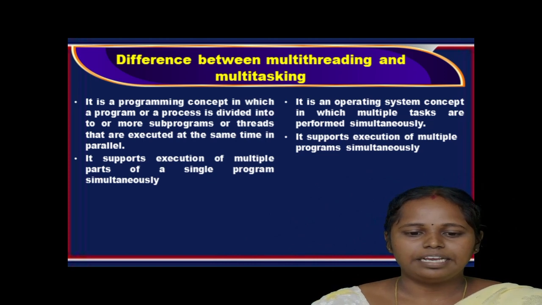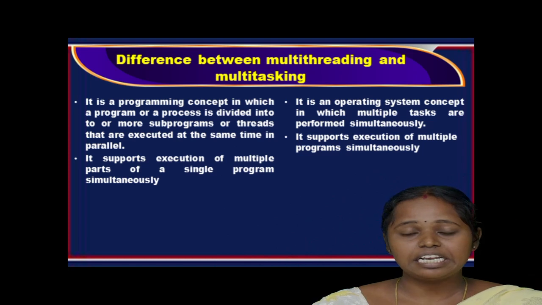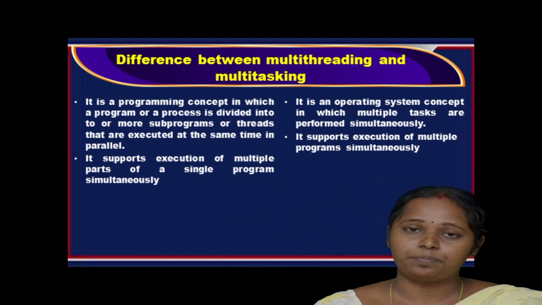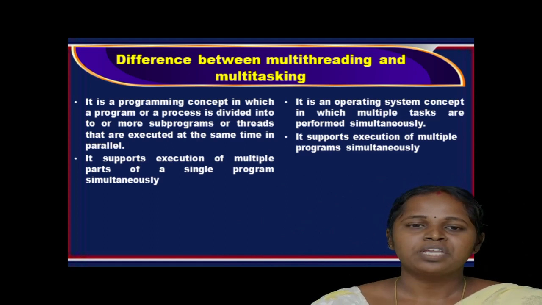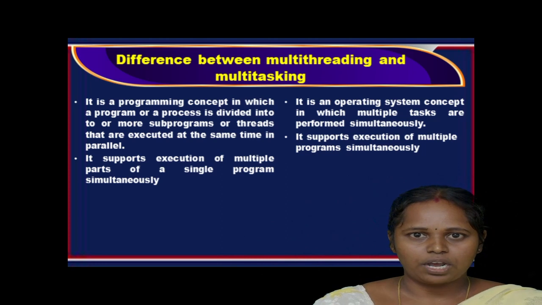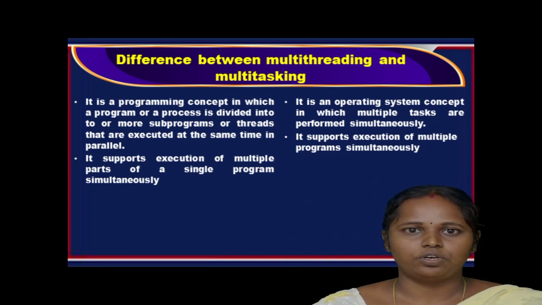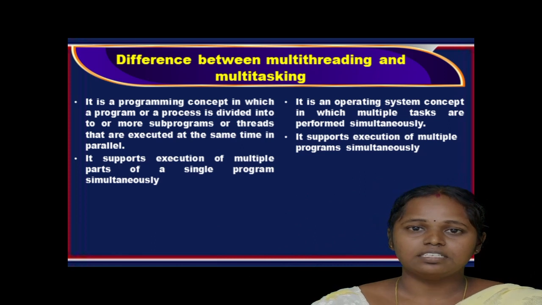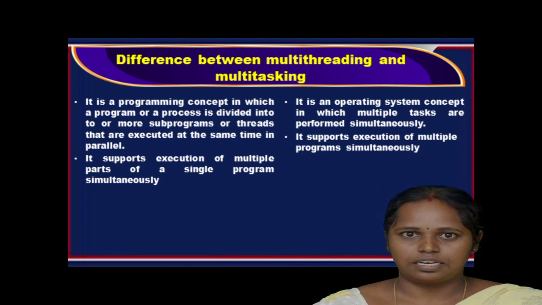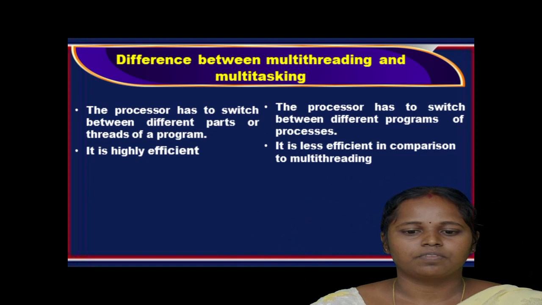Multi-threading supports execution of multiple parts of a single program simultaneously, whereas multitasking is execution of multiple programs simultaneously. In multi-threading, one program is divided into more subprograms and run in parallel, but in multitasking, many other programs are run in parallel.